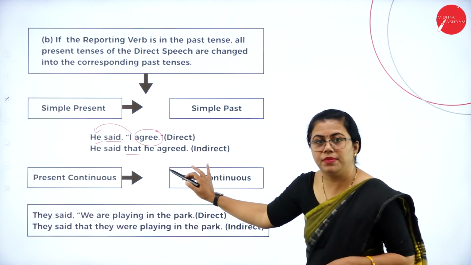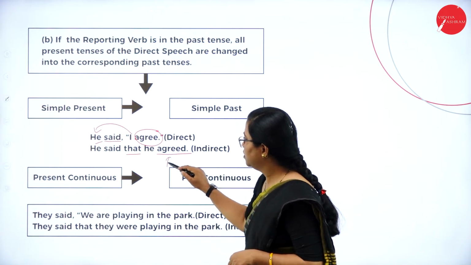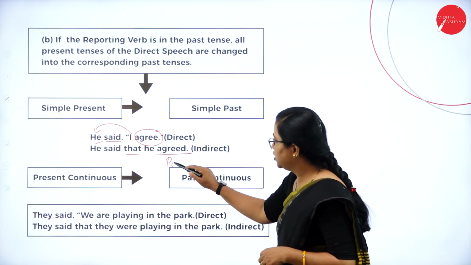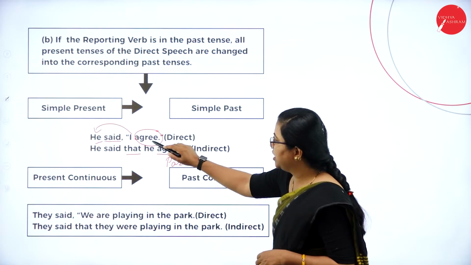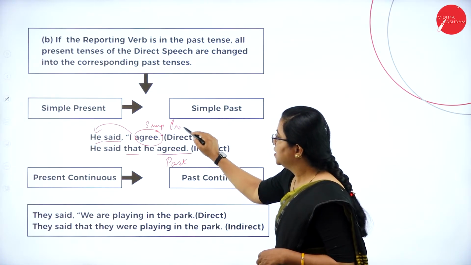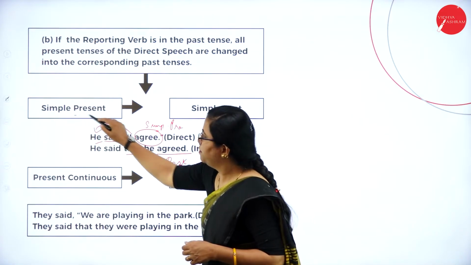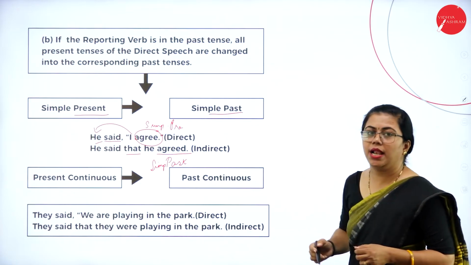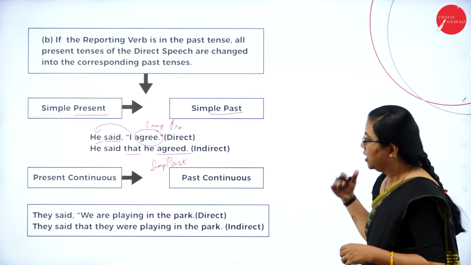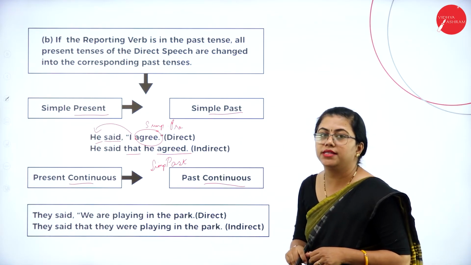This is in simple present, but since the reporting verb is in past tense, this also will change to past tense. And which past tense is it changing to? This is in simple present, so that will change to simple past. Okay, that is what is told: simple present will change to simple past. Fine. Now, if it is in present continuous, it will change to past continuous.